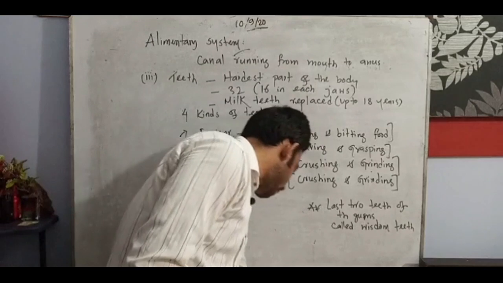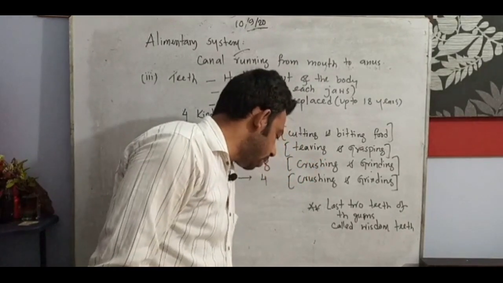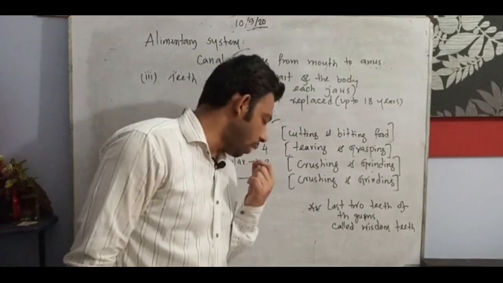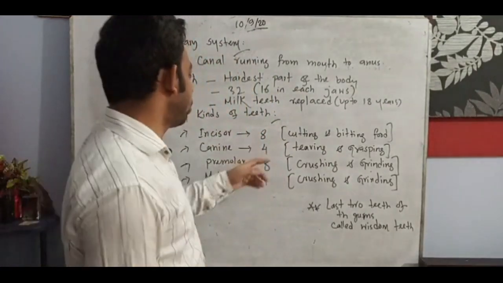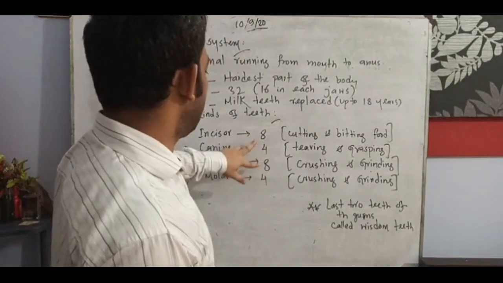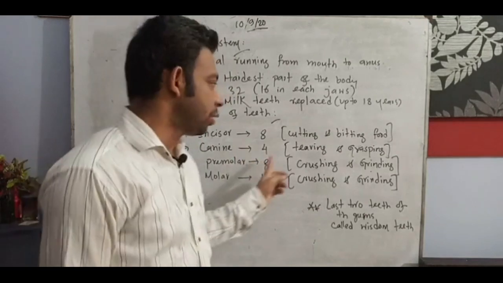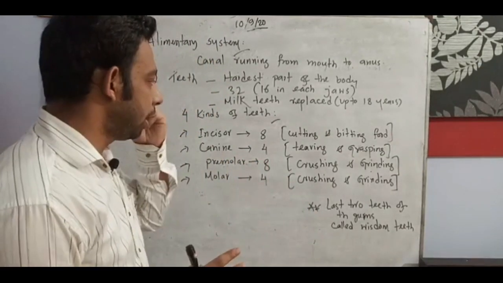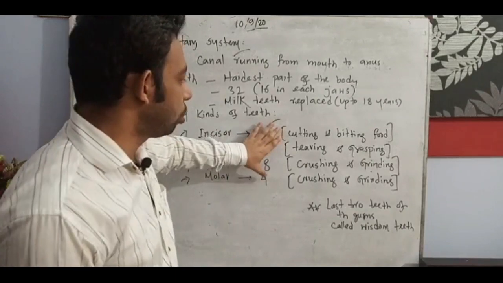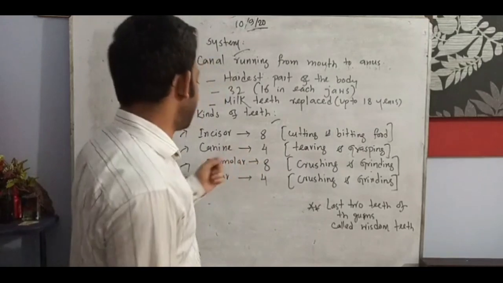On page 110 you can see, my dear students, look here. Incisor is termed as which one? The frontal part, not only each part. Why does it not show all 32? It is actually mentioning one part of the mouth. Okay, at first I will go through the number of teeth in a minute, and then I will try to make you understand.